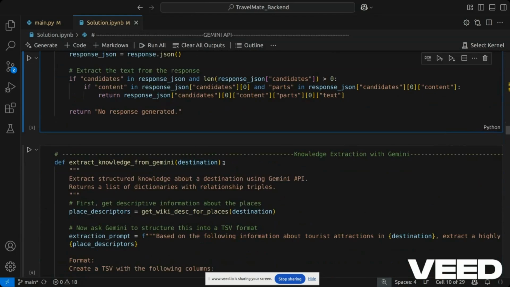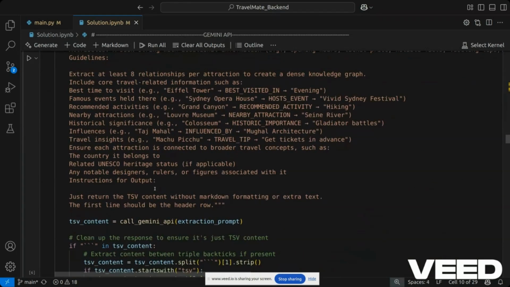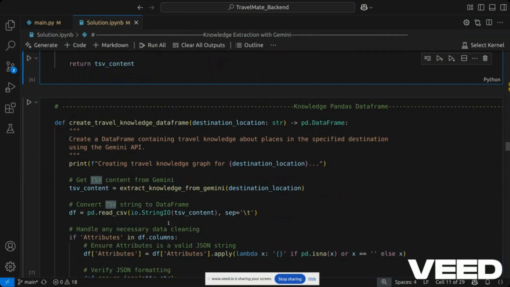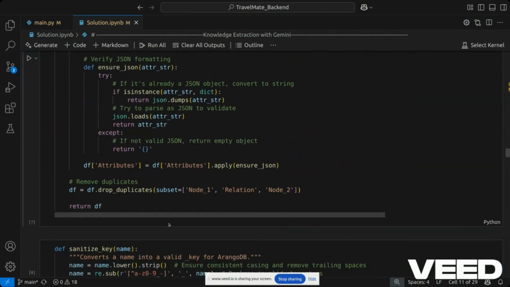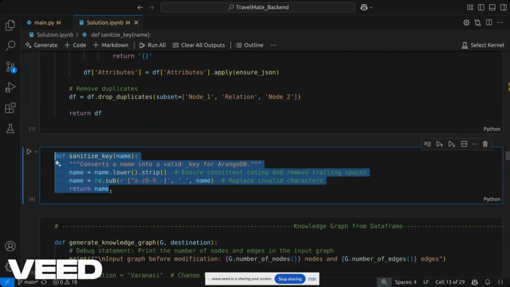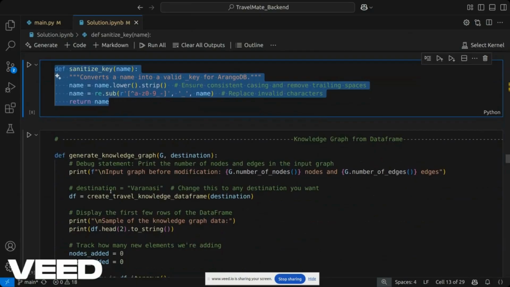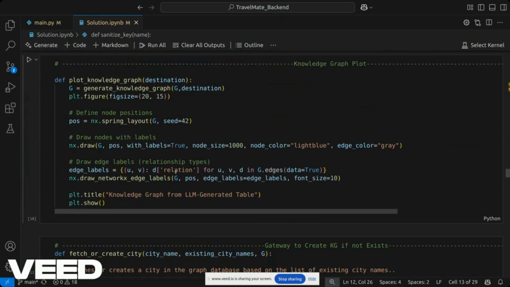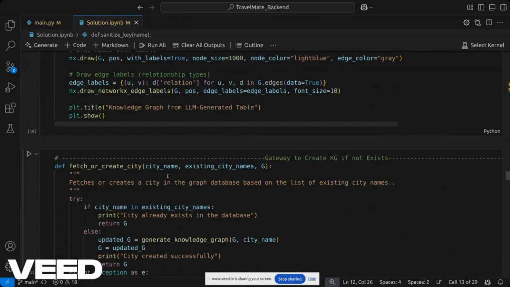This is extract knowledge from Gemini. This is to convert the unstructured textual data into a structured format. The format that we are preferring over here is the TSV, that is the tab separated values. Now converting the tab separated values into a knowledge graph. Sanitize keys is a function to remove any spaces in between. Knowledge graph from data frame is to create the main knowledge graph that we would be using from the data frame object. This is for plotting the knowledge graph.